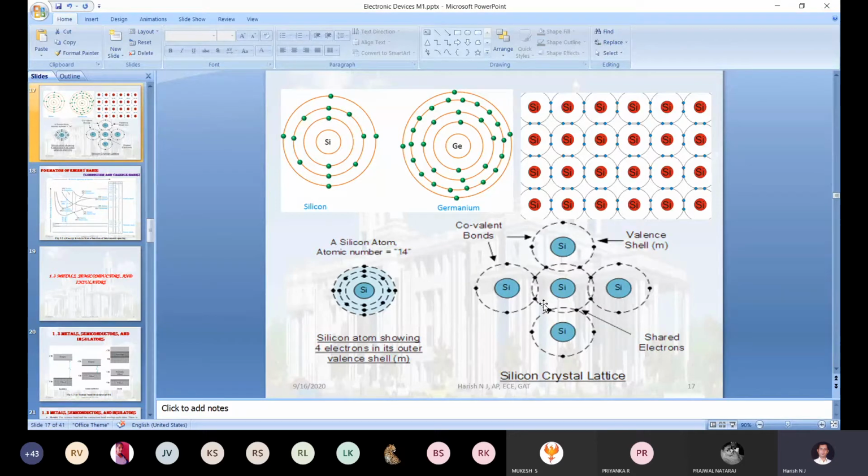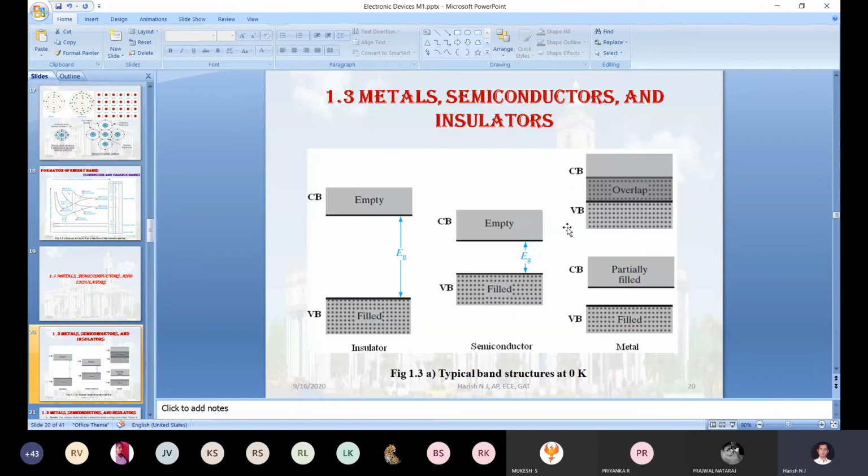Once it comes out of that orbit, it moves randomly with high speed, correct? That electron is what we call a free electron. Only the free electron helps us with the conduction of current. That is what I am trying to explain here.